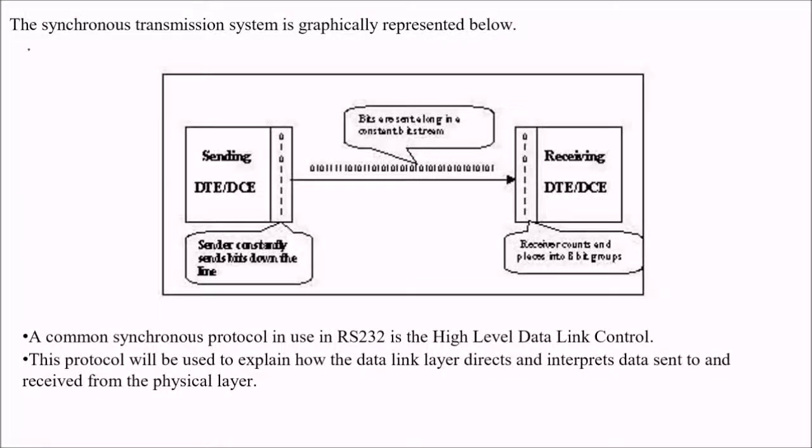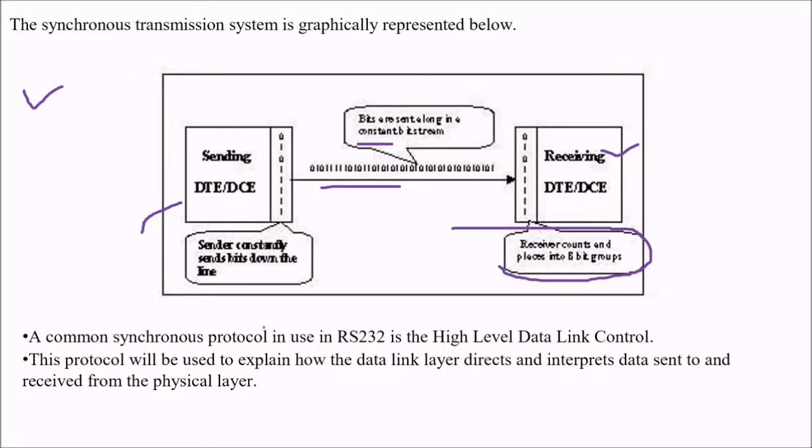This is a synchronous transmission system, which is graphically represented like this, sending off the data. Directly you can send the data. The sender constantly sends bits down the line, and bits are sent as a long constant bit stream. So we have this receiving DTE and DCE. The receiver counts the bits and places them into groups.